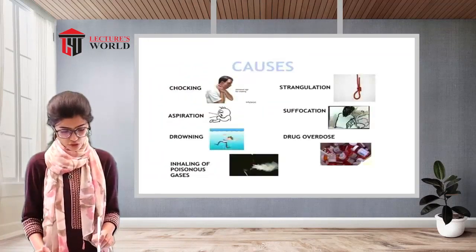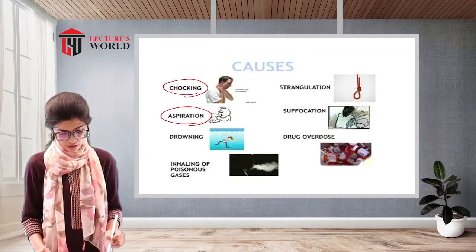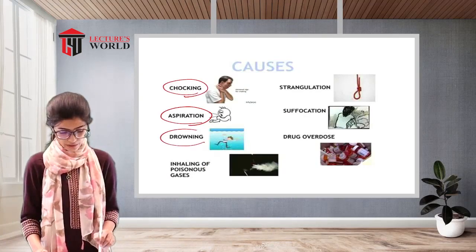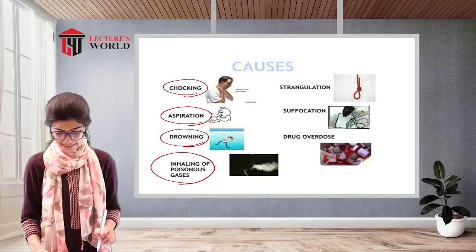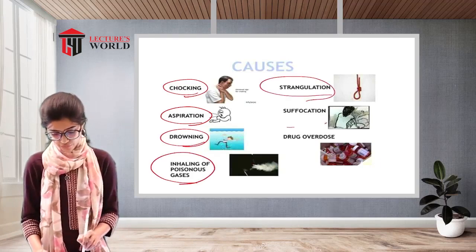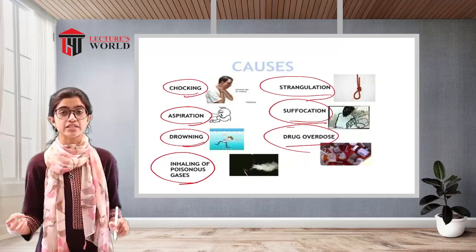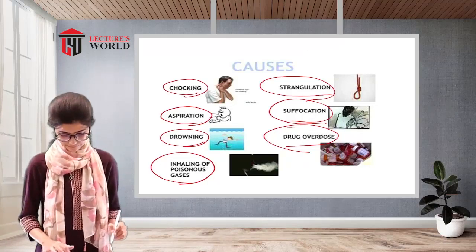As you can see in the picture, choking is present, aspiration of the vomitus, of the food, of the water, anything, drowning, inhalation of the poisonous gases, strangulation, suffocation and drug overdose. These are any of the causes because of which asphyxia can occur.